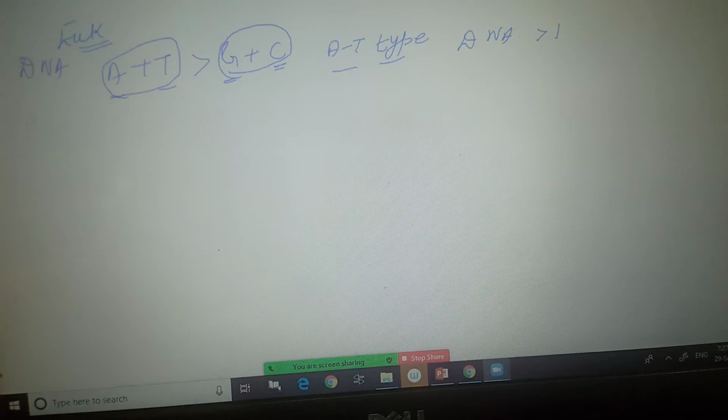Now in the case of prokaryotic DNA, the C plus G content is more than the A plus T content. So it is said to be GC type DNA. In prokaryotes it is said to be GC type DNA. GC type of DNA ratio is lesser than 1. Now the melting point of DNA depends on the GC content, that is guanine and cytosine content. If there is more GC content, as in prokaryotes, it means a higher melting point.